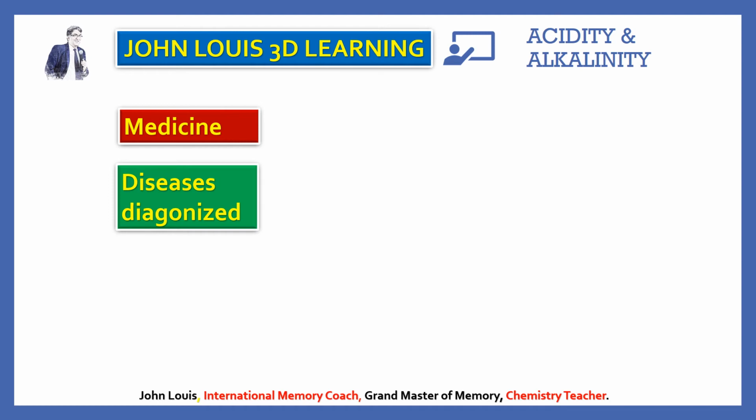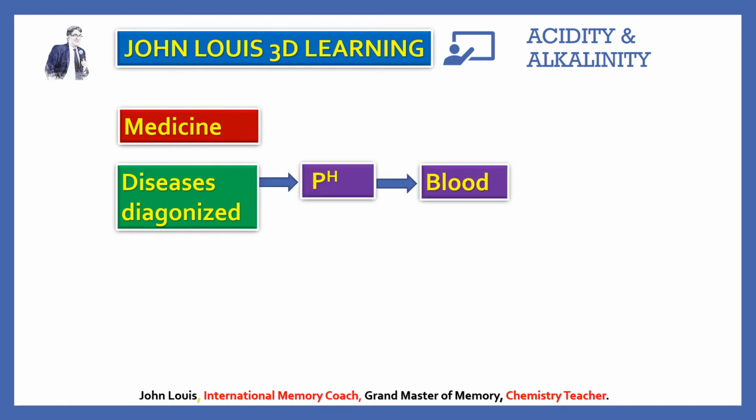But if it deviates from that standard value, that means the person has got some disease, and based on the changes in pH value, some of the diseases are diagnosed. So blood and urine pH values are very important to find out if a person is healthy or not.